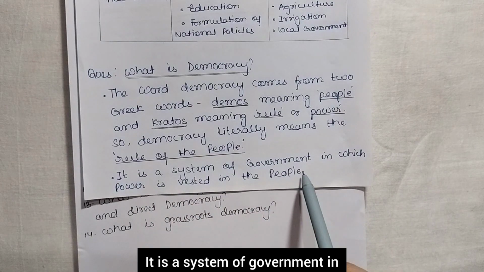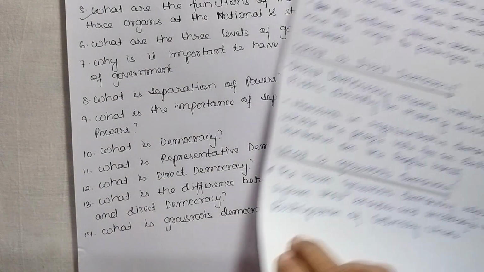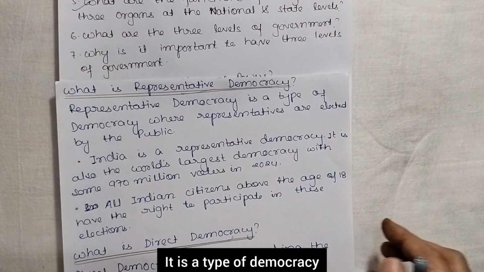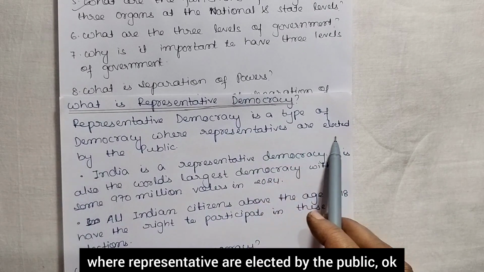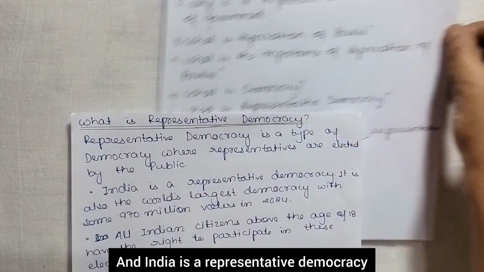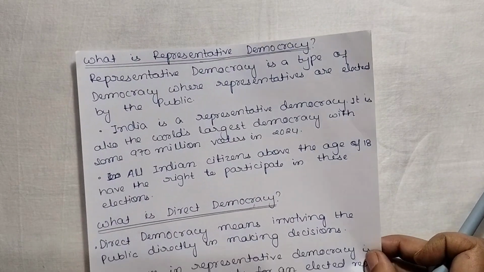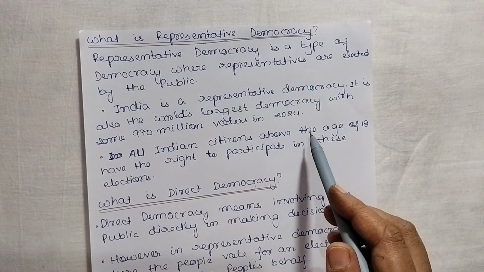It is a system of government in which power is vested in the people. Now, what is representative democracy? It is a type of democracy where representatives are elected by the public. India is a representative democracy. It is also the world's largest democracy with some 970 million voters in 2024.